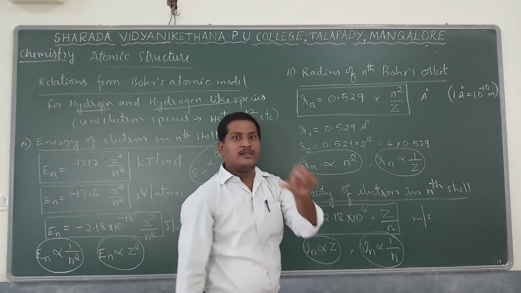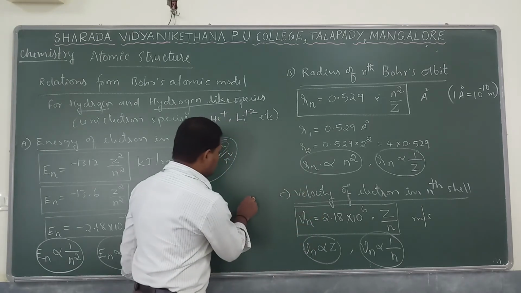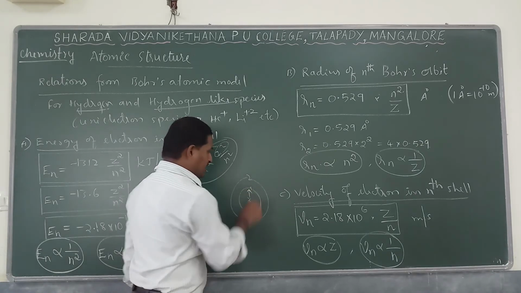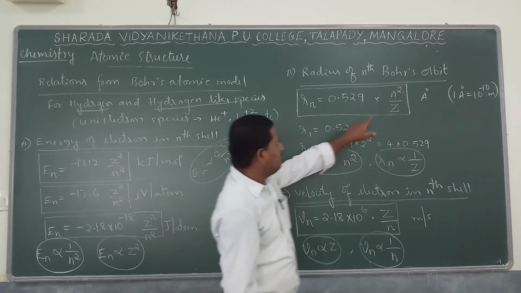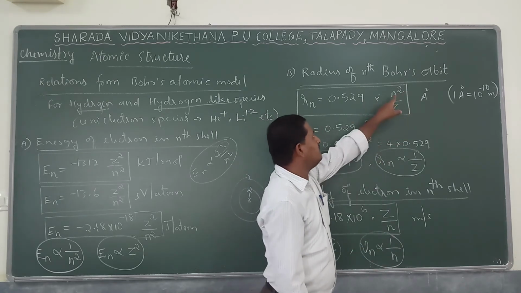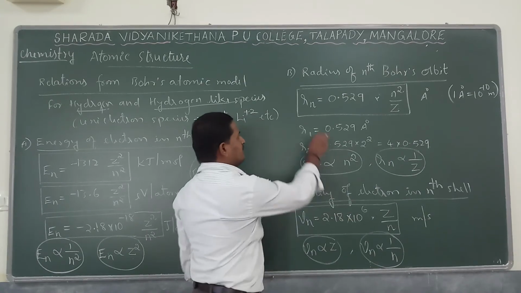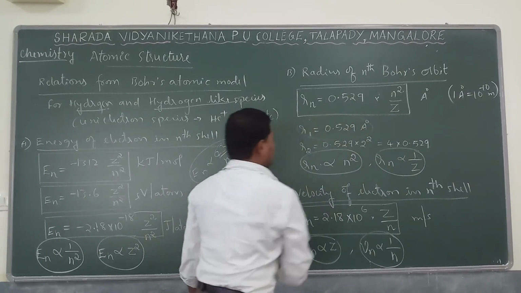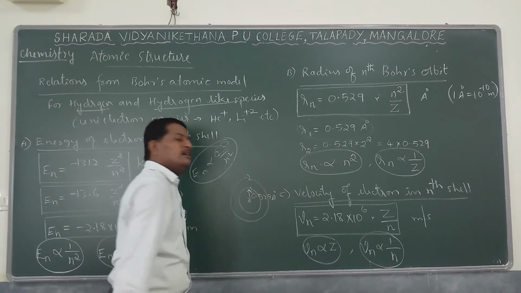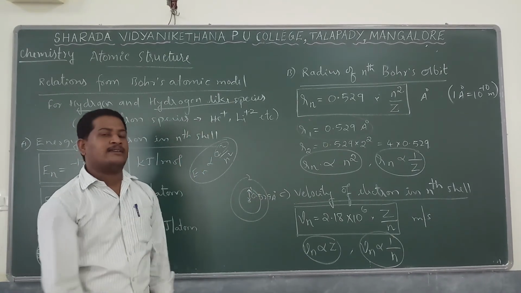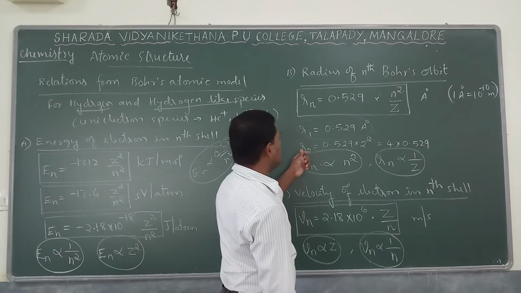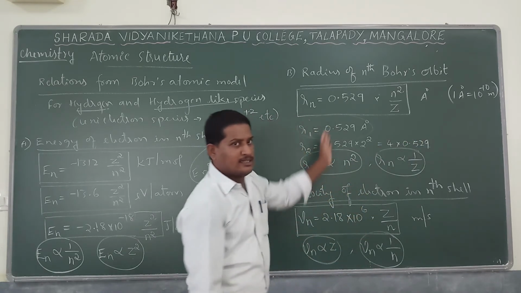Let us say the nucleus is present at the center. What about the radius of the first shell, second shell? For the first shell of a hydrogen-like species, Z equal to 1, n equal to 1, so n square by Z is equal to 1. The radius of the first Bohr orbit is found to be 0.529 angstrom. Look at how small it is. Angstrom is 10 power minus 10, very, very small. And the second Bohr orbit is 4 times that, and so on.